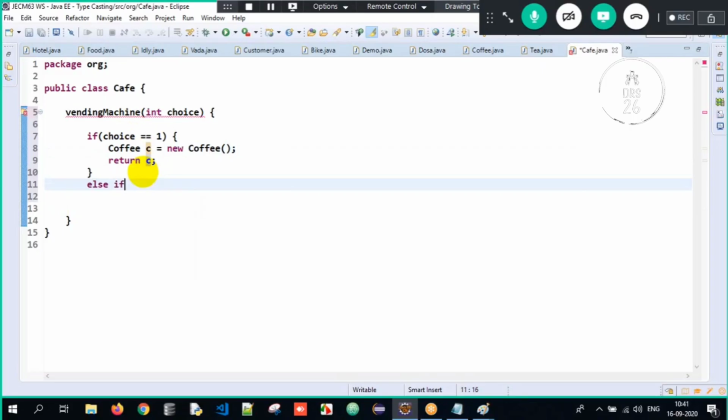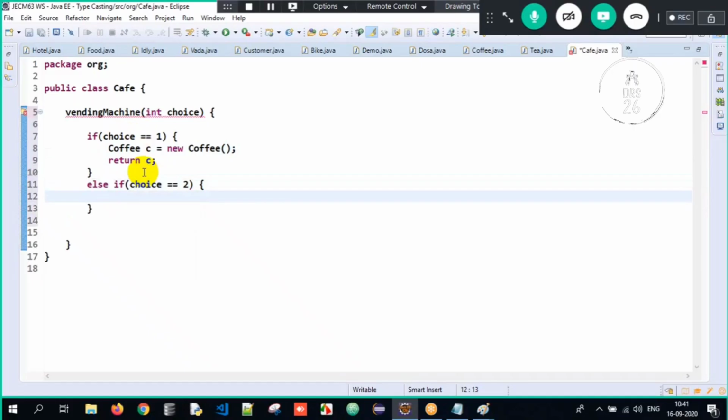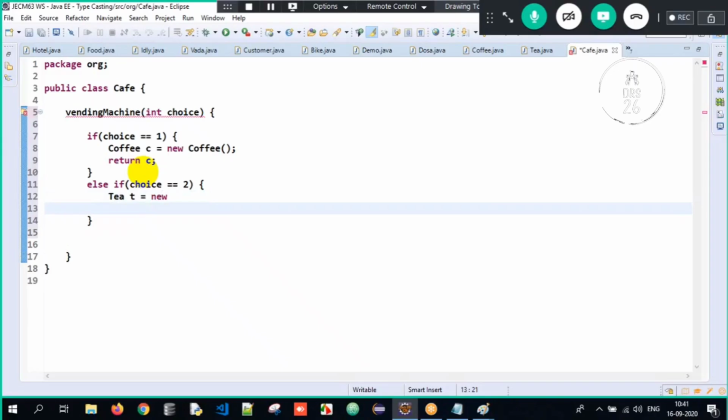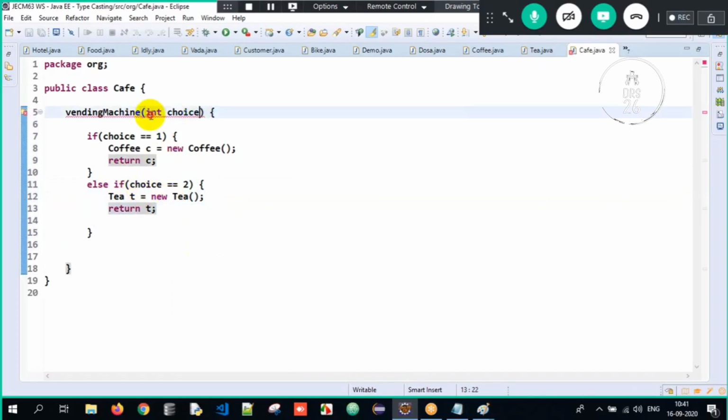Else if the choice is 2, I will create an object of T, and I will return T. So if the choice is 1, I am returning an object of coffee. So my return type is supposed to be coffee.